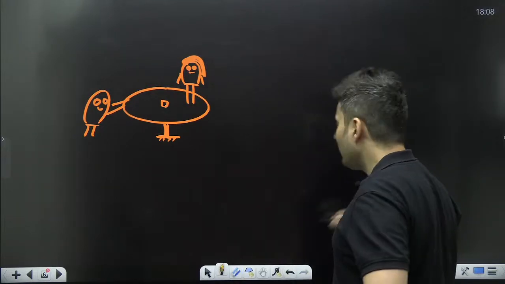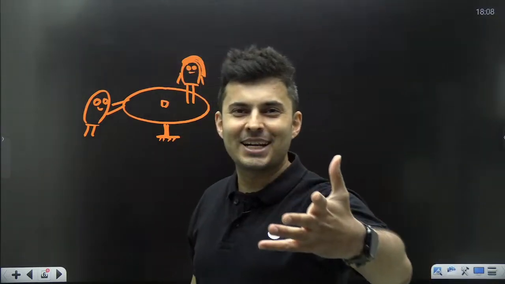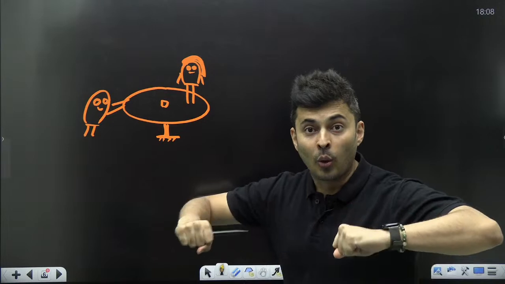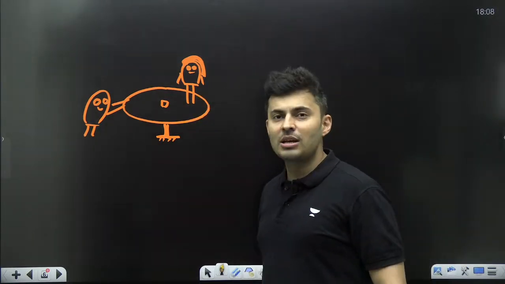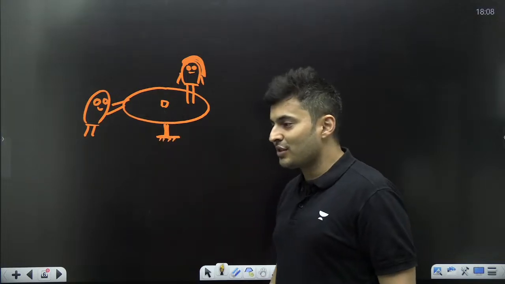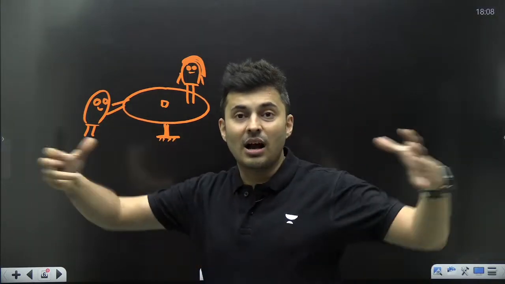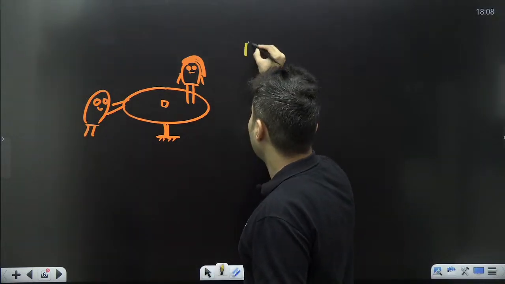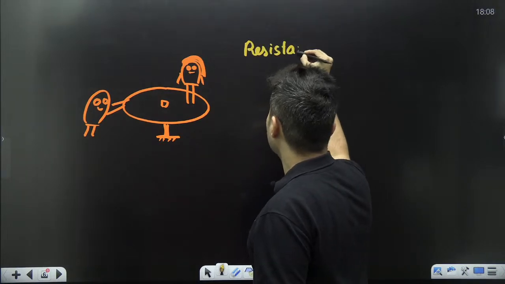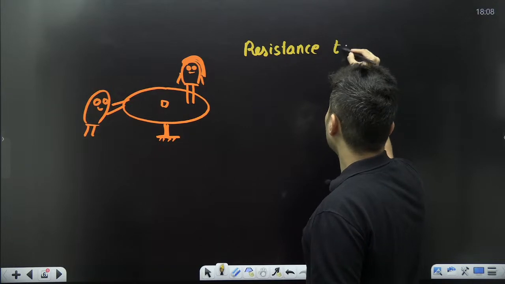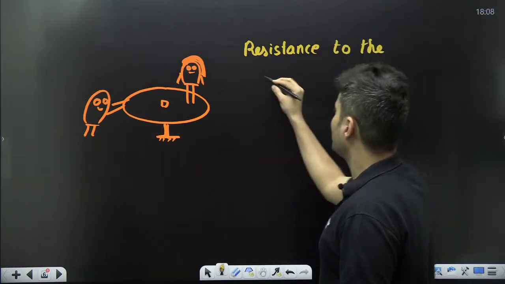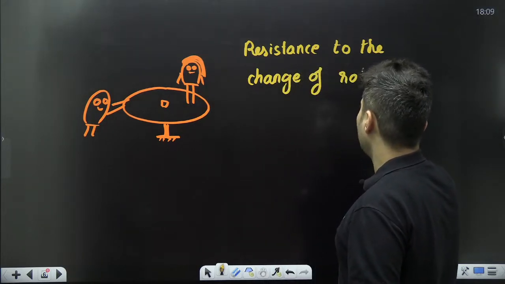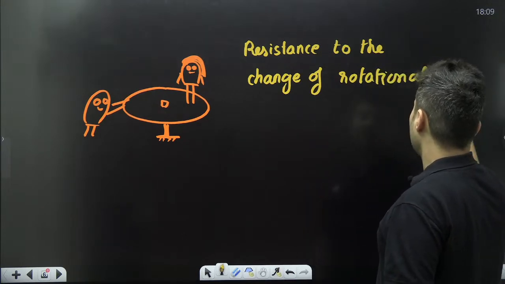So now there will be some resistance encountered, depending on where Champa is standing. What is the mass of Champa? Where is she? Is she thin Champa or fat Champa? What is the axis of rotation? How is that axis, where is it placed? All these things are going to matter. So there will be a resistance to the change of the rotational state,